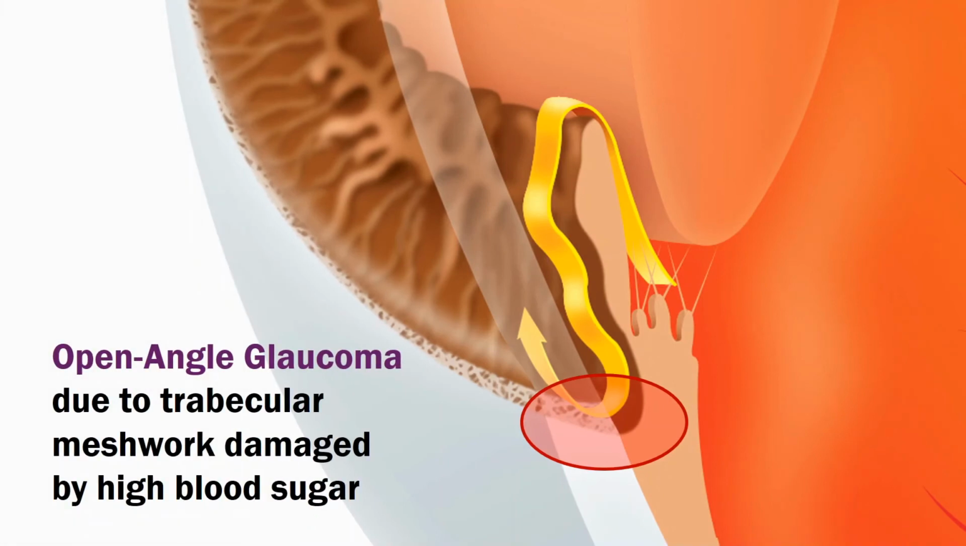There are 3 possible mechanisms that cause glaucoma in diabetes. 1. Diabetes may damage the delicate trabecular meshwork. This may clog the drainage, building intraocular pressure and causing an open-angle glaucoma.